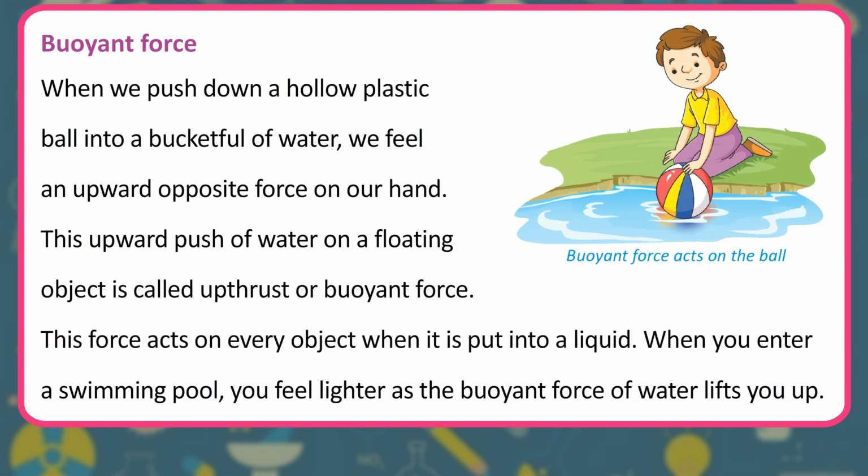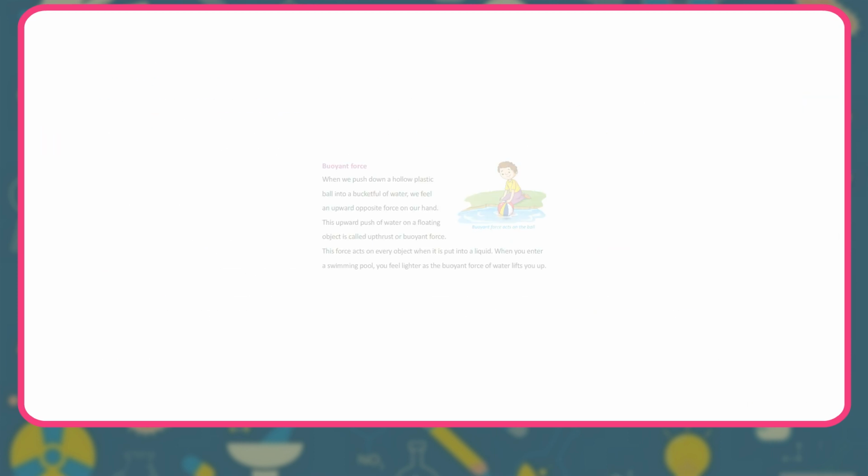Buoyant force. When we push down a hollow plastic ball into a bucket full of water, we feel an upward opposite force on our hand. This upward push of water on a floating object is called upthrust or buoyant force. This force acts on every object when it is put into a liquid. When you enter a swimming pool, you feel lighter as the buoyant force of water lifts you up.